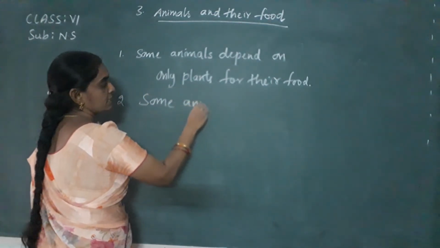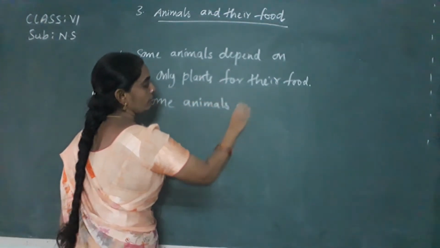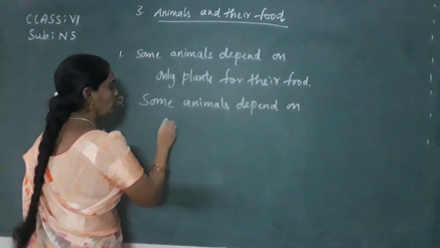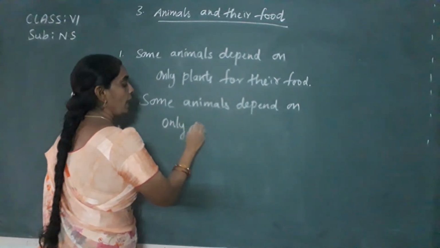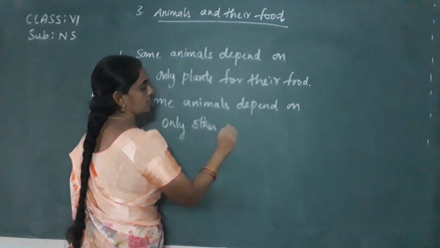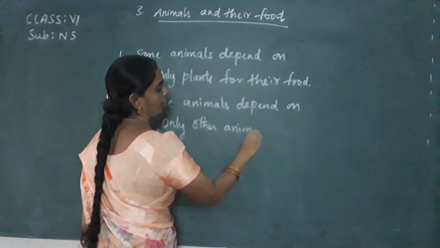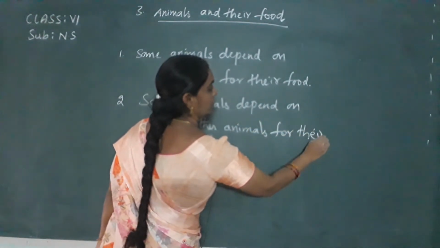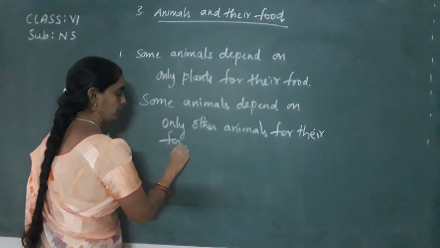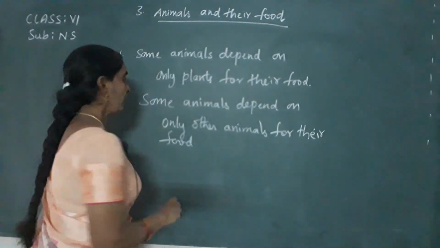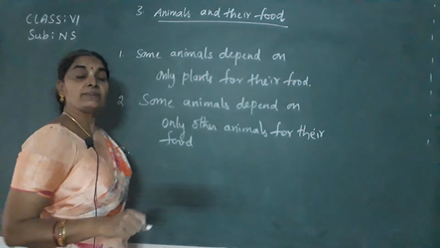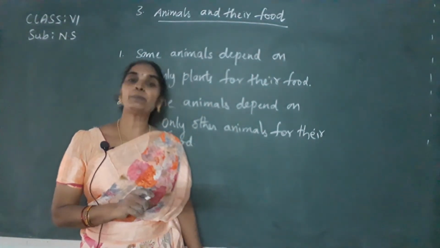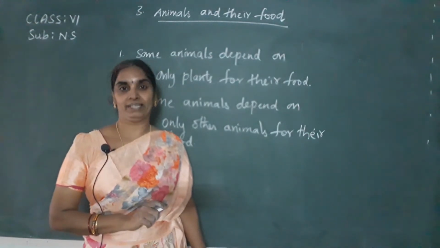So we can say that some animals depend only on other animals for their food. Okay, and next we have also seen that some animals depend on both plants and animals for their food.